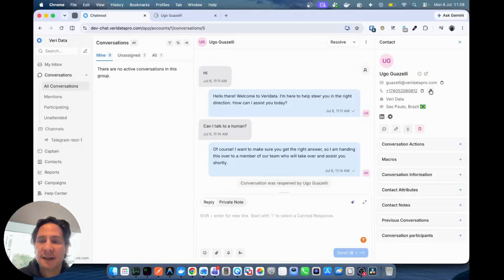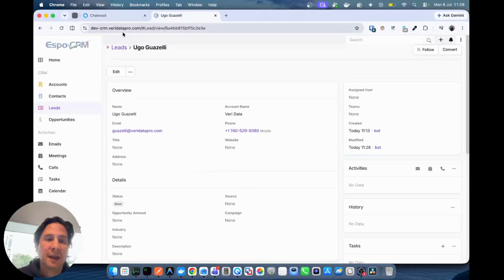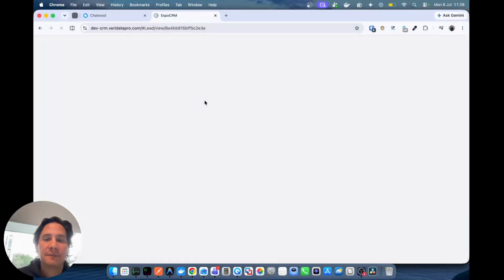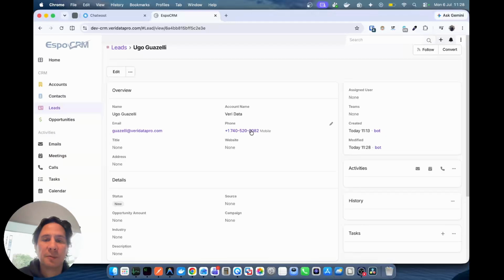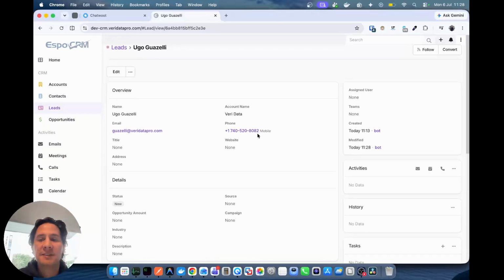To fix that, I have to use the right format with just 10 digits, because it's what United States phone numbers are expecting. And if I come back, I can see that my phone number is updated as expected right now. So imagine talking to a client and losing the contact of the client because we think that we have an integration that is working.